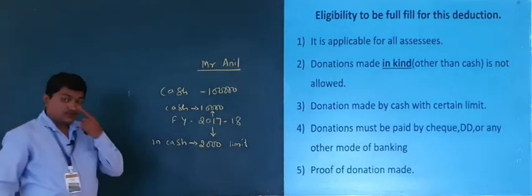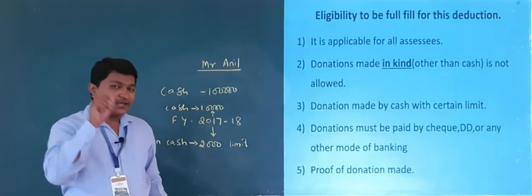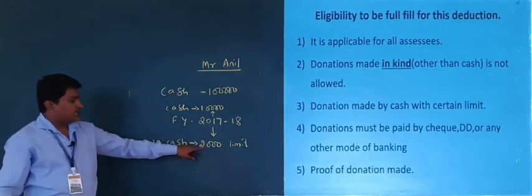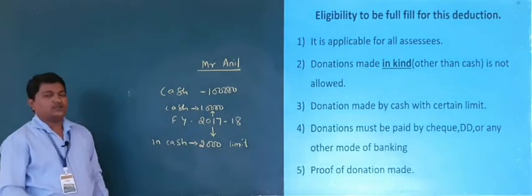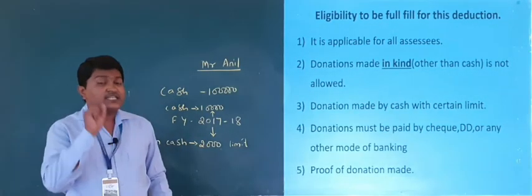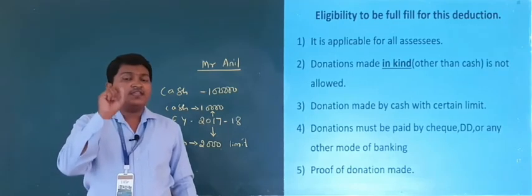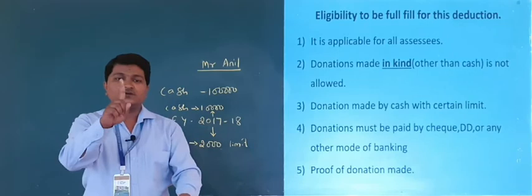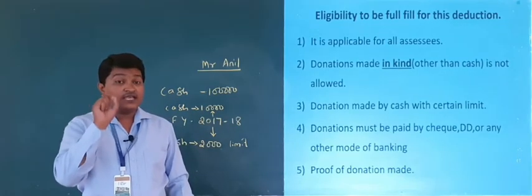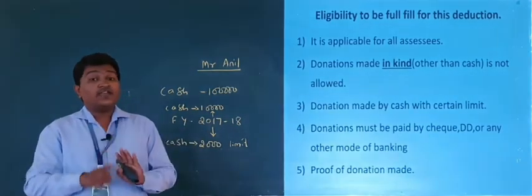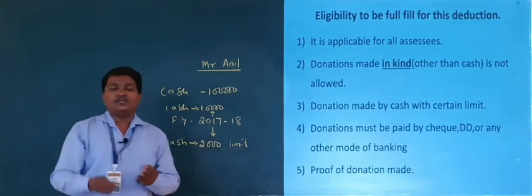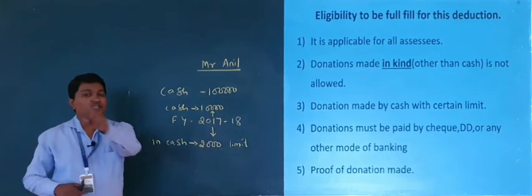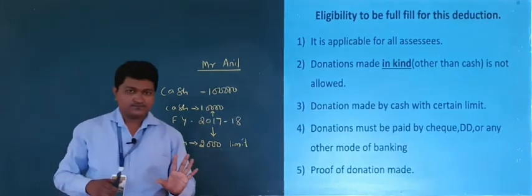It means an assessee can pay in the form of cash rupees 2,000 only. It is eligible for deduction. If an assessee makes the donation by cash of more than 2,000, it is not allowed to deduct.